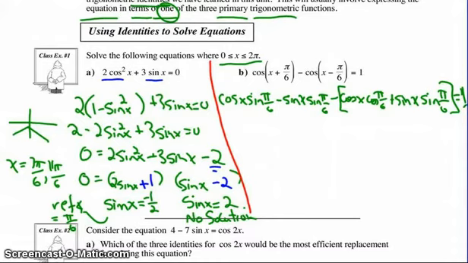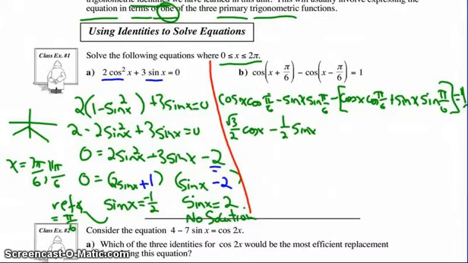Well, I don't know what cos x is, but I do know the sine of pi over 6. That's, excuse me, the cos, oh, I have a mistake there. This needs to be cosine of x, cosine of pi over 6. So this ends up being root 3 over 2 cosine x, minus the sine of pi over 6, which is 1/2. So that's 1/2 sine x.